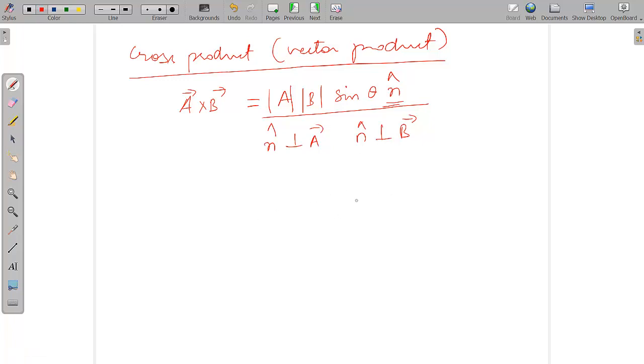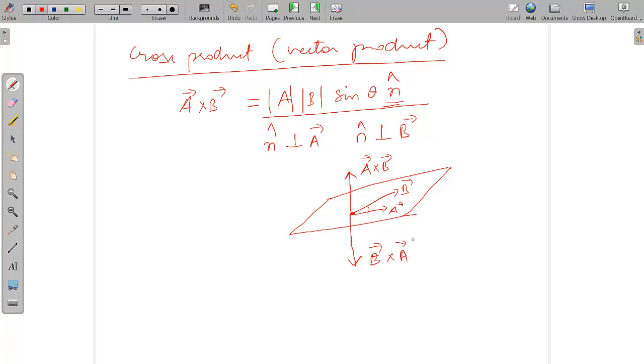Let's say this is a plane, and there are two vectors in this plane itself, vector A and vector B. When you do the cross product between A and B, the third vector, the cross product vector, will be this: A vector cross B vector, and this will be B vector cross A vector. Now the thing is, how do we know which direction it will be?